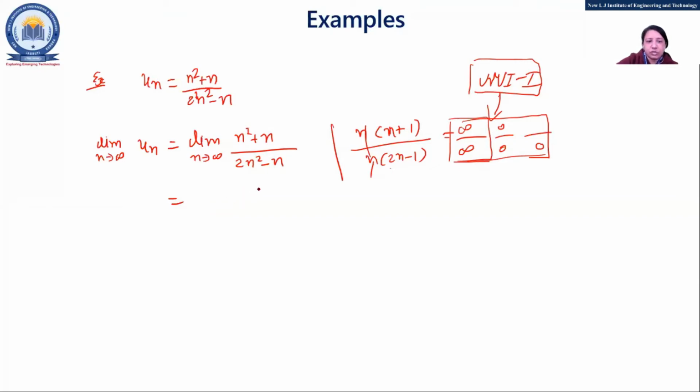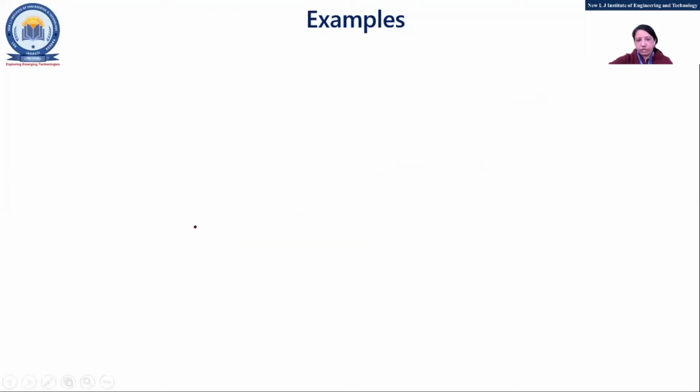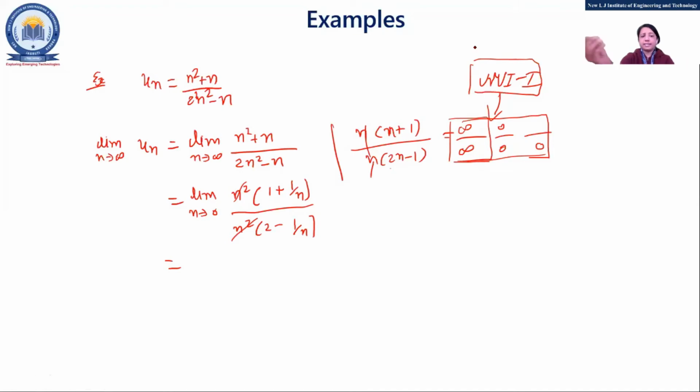So we'll take n square as common. Limit n tends to infinity, n square common, so here it will be 1 plus 1 by n, and below 2 minus 1 by n. Now this n square is supposed to cancel out. Now what is the answer?